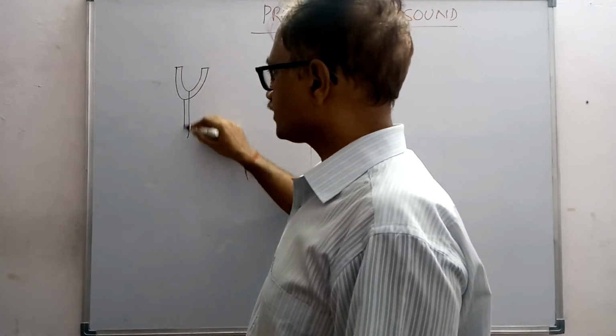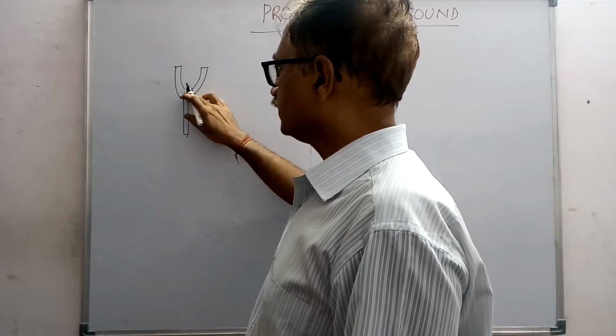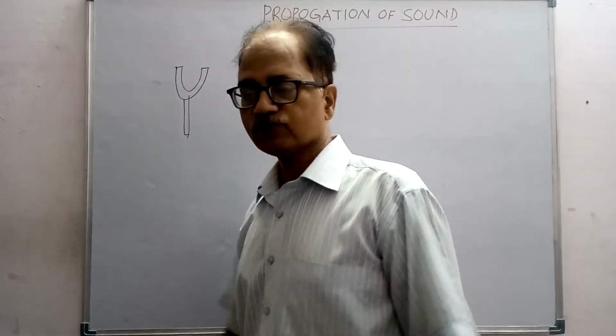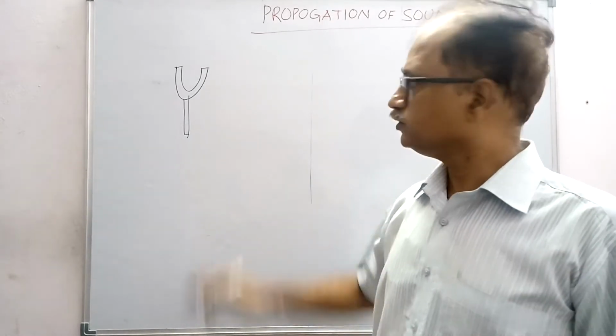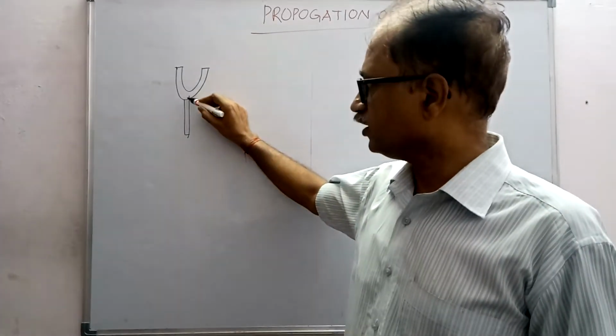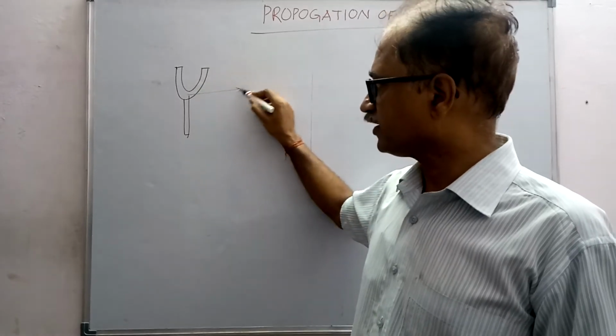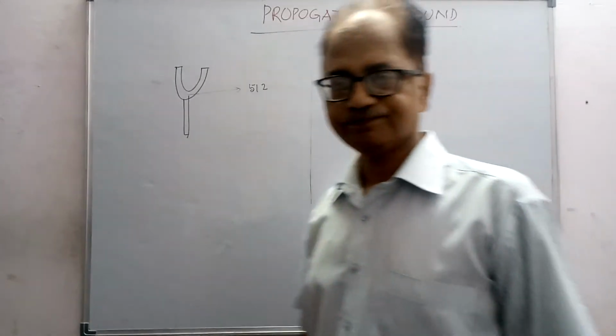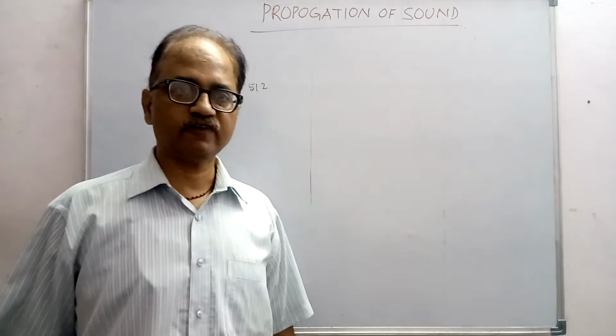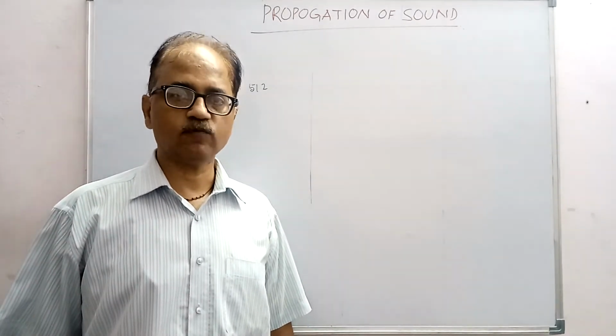Last term, we have studied that a tuning fork produces a specific frequency of sound which is indicated over here, that may be say 512 or any other number. Whatever number is written, that means the frequency, the number of vibrations made by this tuning fork in 1 second.